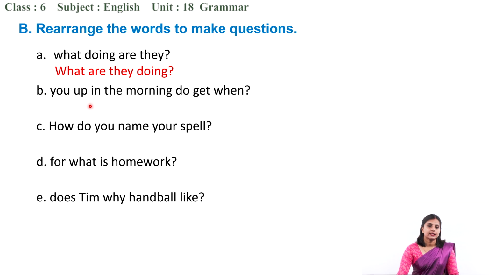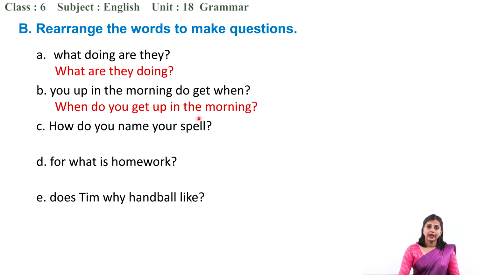Alright. Next is, you up in the morning do get when? So what is the correct question here? Great. Yes. When do you get up in the morning? When, auxiliary verb, subject and then main verb, and then if there are other words in the sentence, put them also.